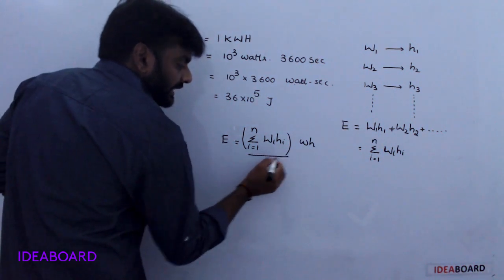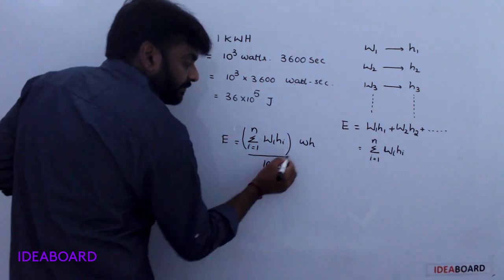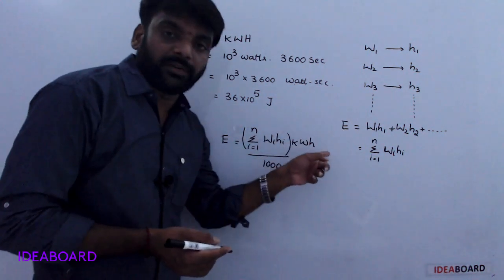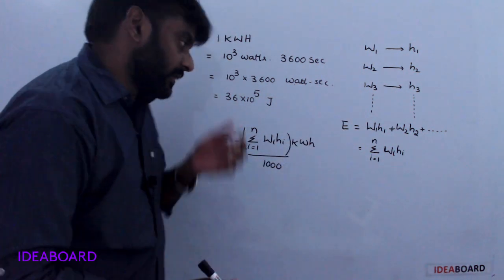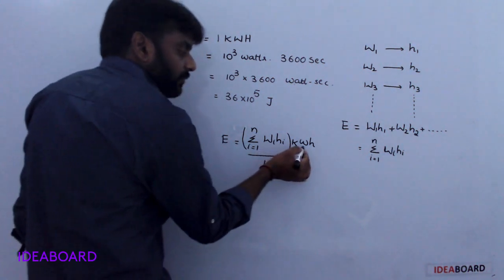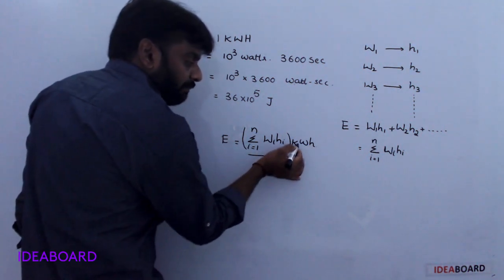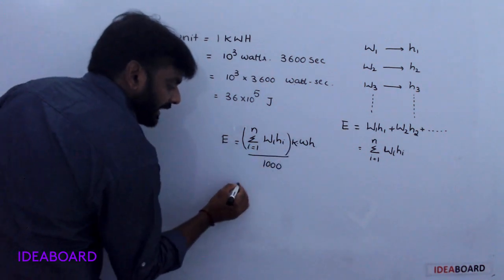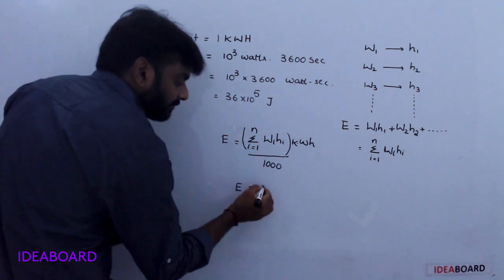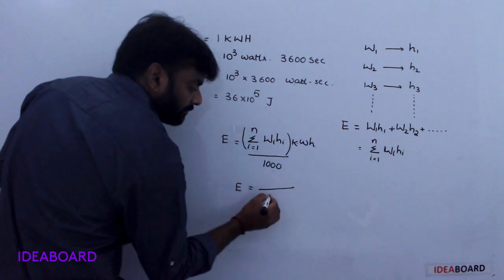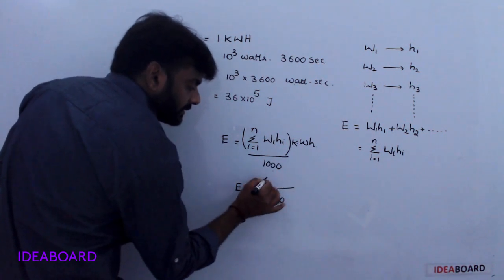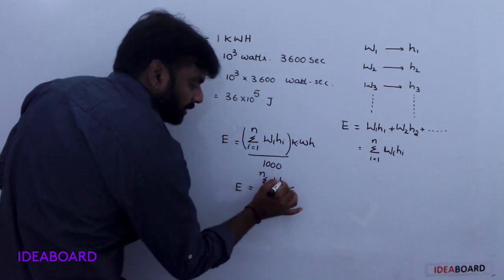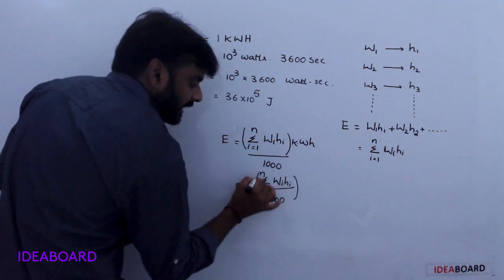So divide by 1000, multiplied by 1000. 1000 means kilowatt hour. Here units are watt hour. Divide by 1000, multiplied by 1000. 1000 in the sense kilo. Energy is equal to sigma i equals 1 to n, W i H i divided by 1000.